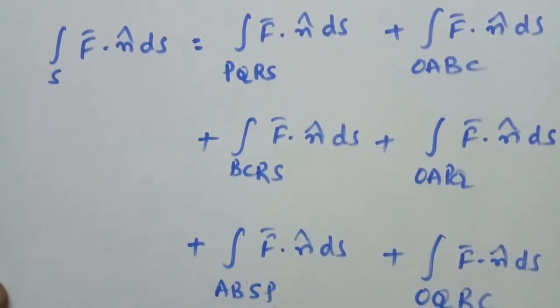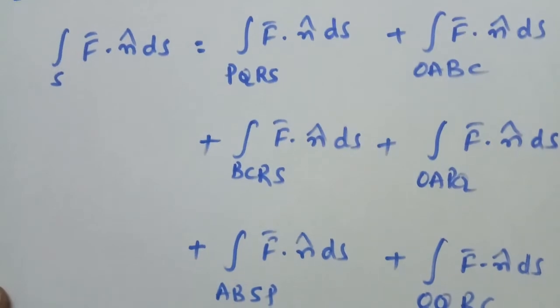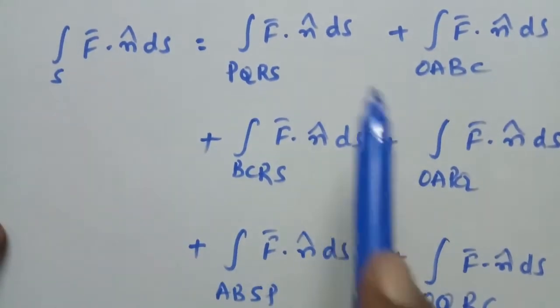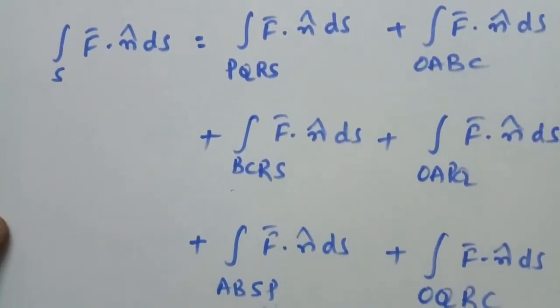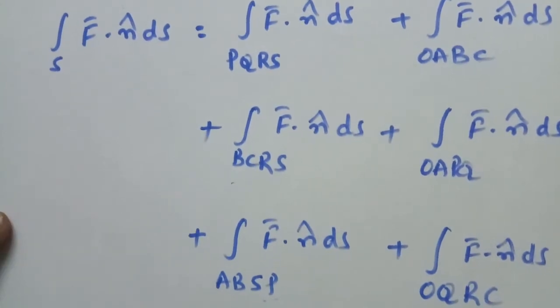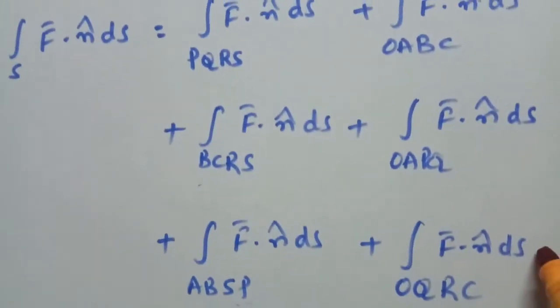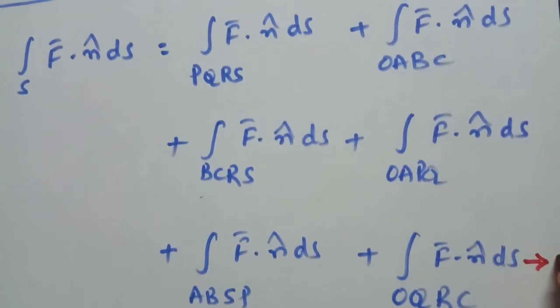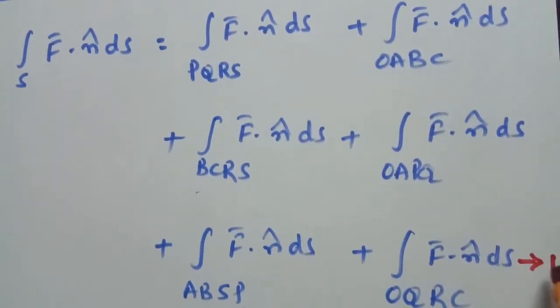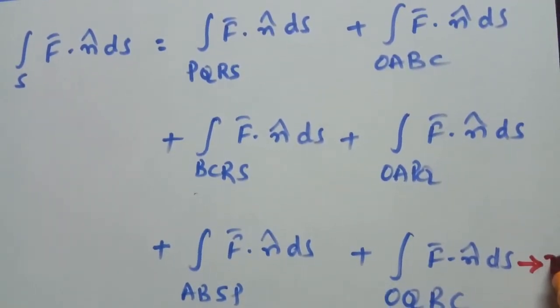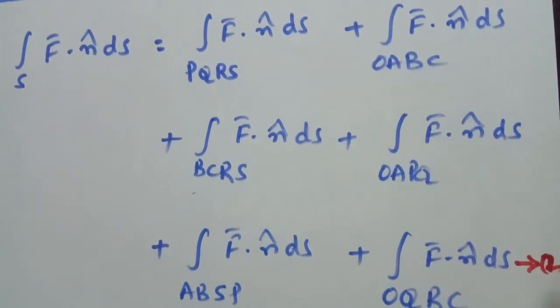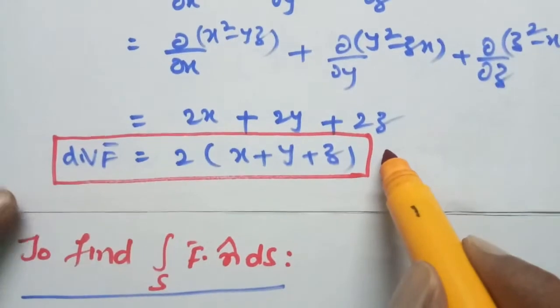First we can find along each surface S1, S2, S3, S4, S5, S6. Therefore, say this is equation number 1.